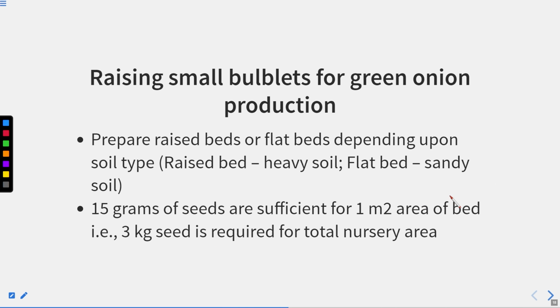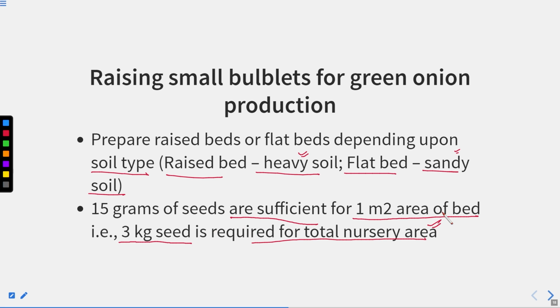Prepare raised beds or the flat beds depending upon the soil type. Raised bed, that is for the heavy soil, and the flat bed, that is for the sandy soil. So if you are having the heavy soil, then you can have the raised bed, and if you are having the sandy soil, then you can have the flat bed. 15 grams of seeds are sufficient for 1 meter square area of bed, that is 3 kg seeds is required for the total nursery area.